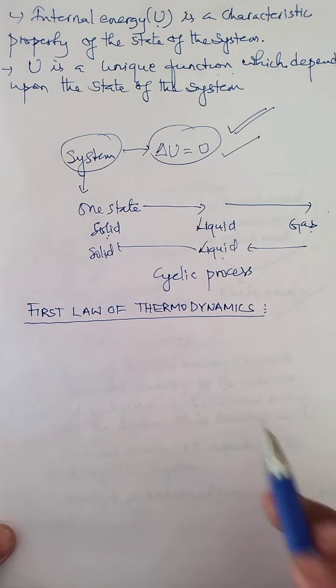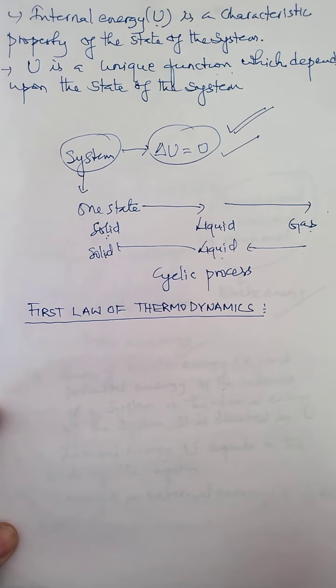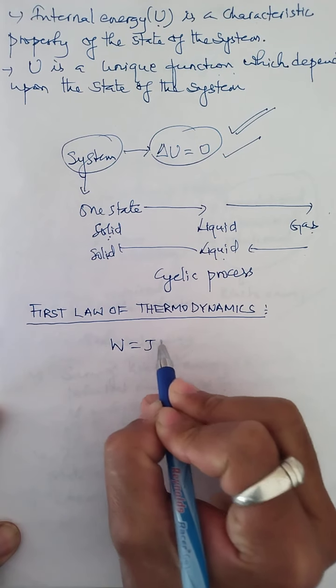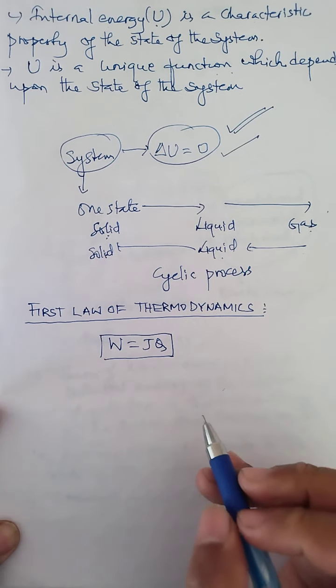Alright, my dear children, now we try to understand and define the first law of thermodynamics. To state it, let me go back to the relation derived by James Prescott Joule. According to Joule, there is a relation between work and heat. The amount of work done and the heat produced is given by the relation W equals JQ.